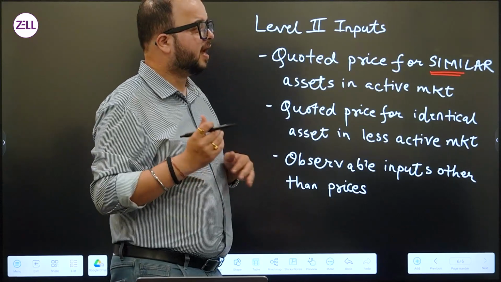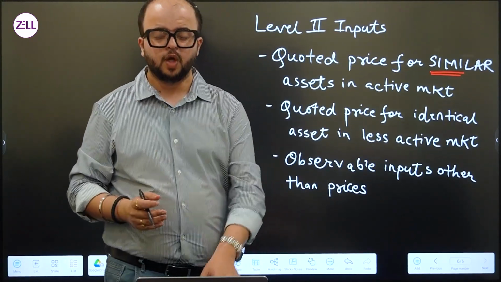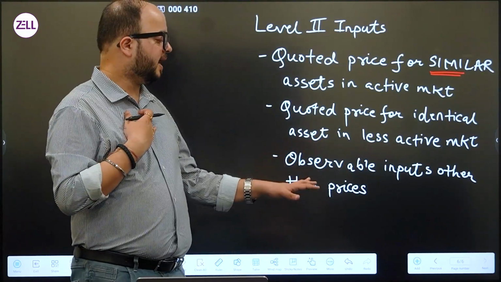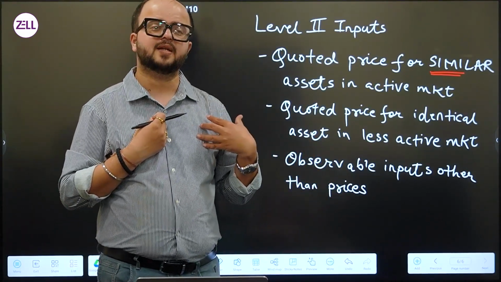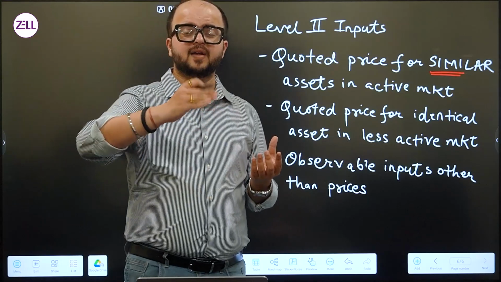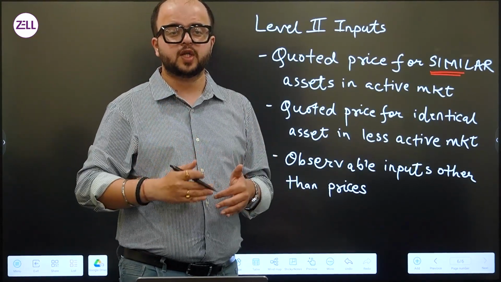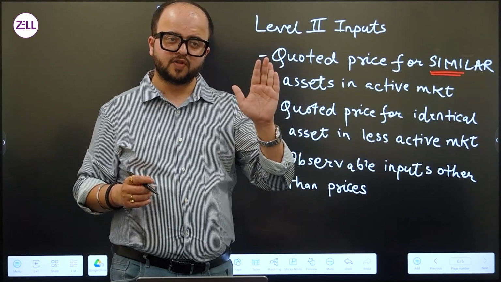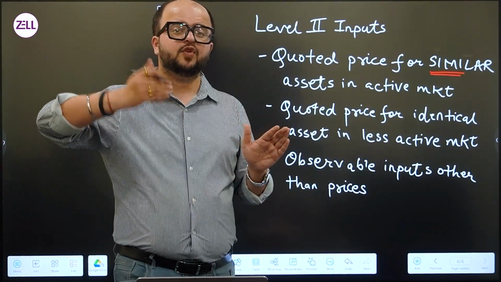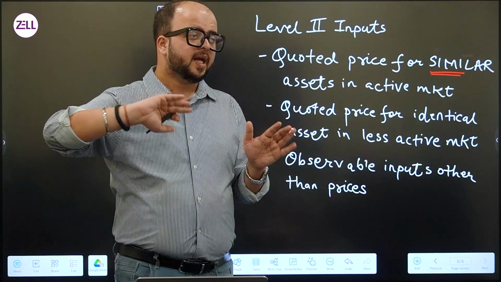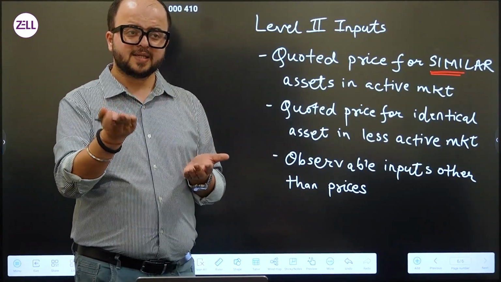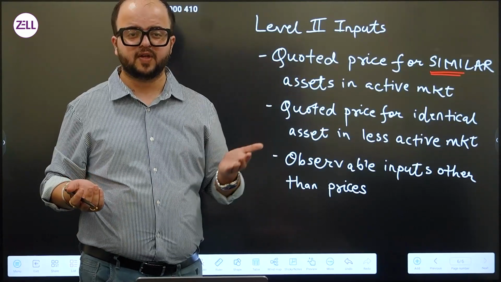So, if I want to calculate or estimate the fair value of an iPhone 13 that I have with me as a part of my asset base, I cannot find an iPhone 13 ka quotation on 31st of March, but on the OLX website on 31st of March, I can see an iPhone 14 listed somewhere. It is a similar asset in an active market. I can use that as the base for estimation of my fair value.